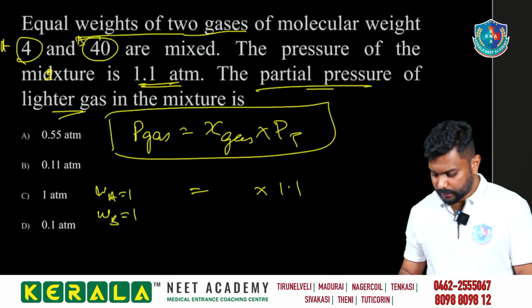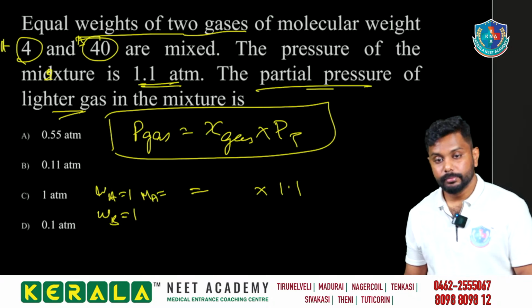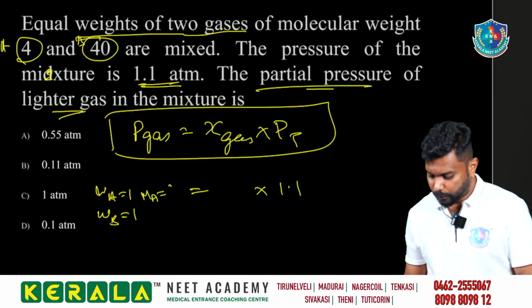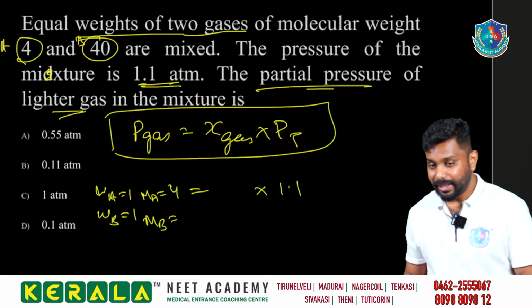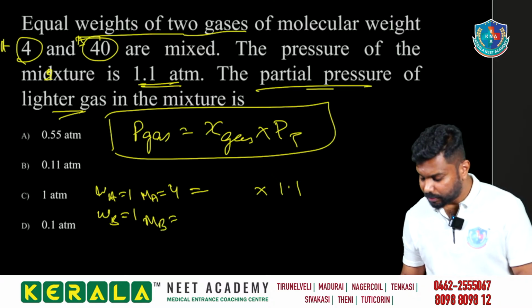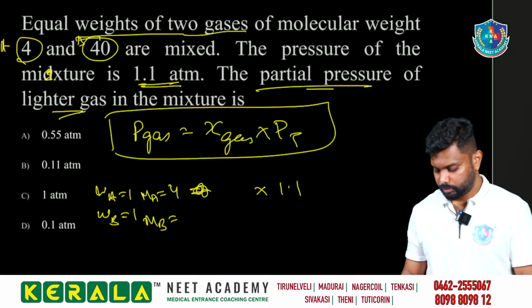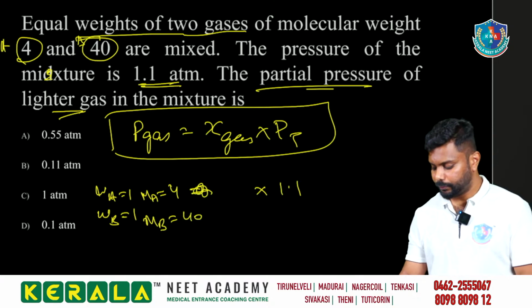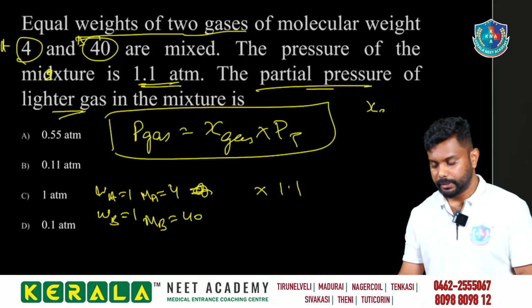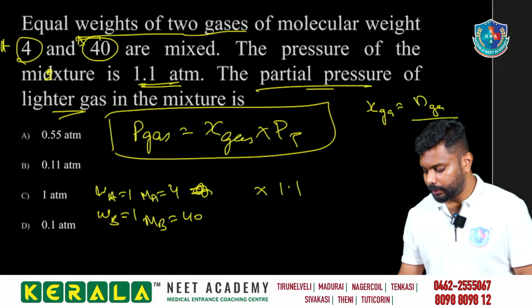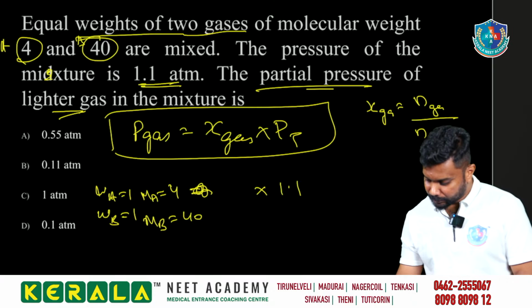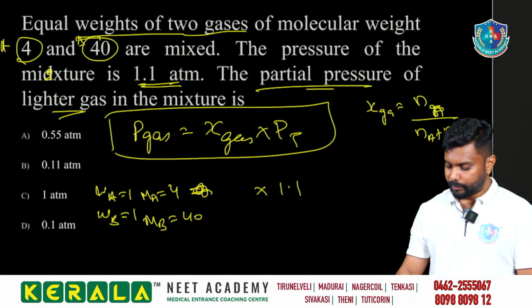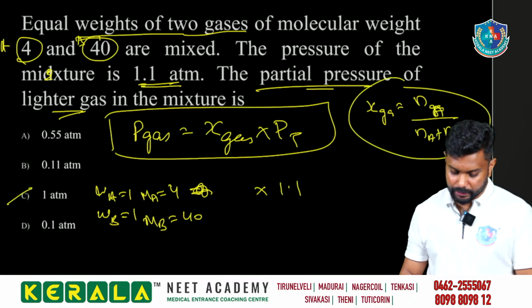Same da. So MA is equal to 4 and MB is equal to 40. Just finding the mole fraction. How to find the mole fraction? Mole fraction of X gas is equal to number of moles of that gas divided by the total number of moles. So Na plus Nb. So we are finding for the A, right? So Na divided by Na plus Nb, number of moles panga, then you will be getting the answer option C.